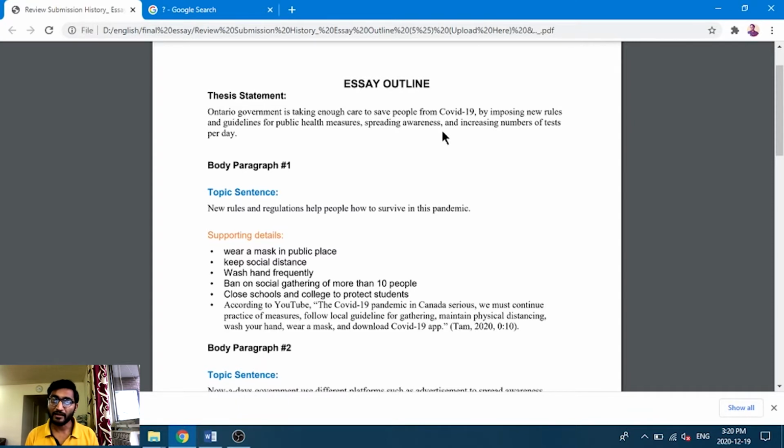I write the third paragraph only on spreading awareness, and the third body paragraph is on increasing the number of testing per day. So these are the 3 simple points, which I show you in my upcoming paragraphs.